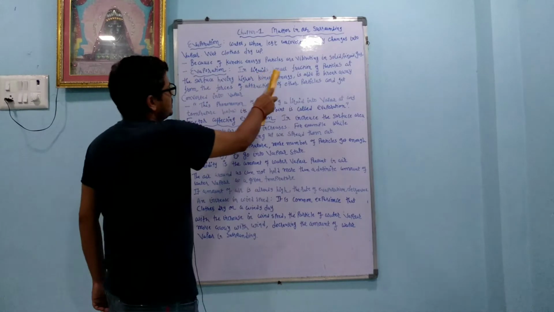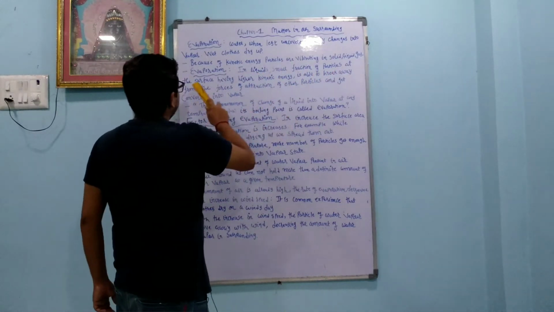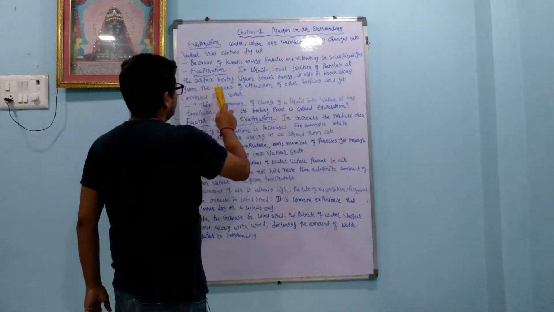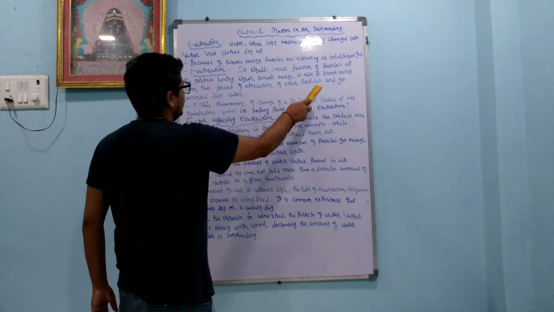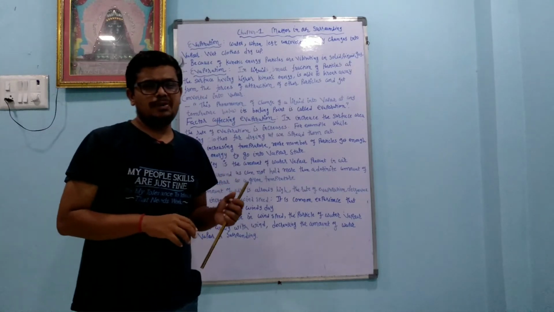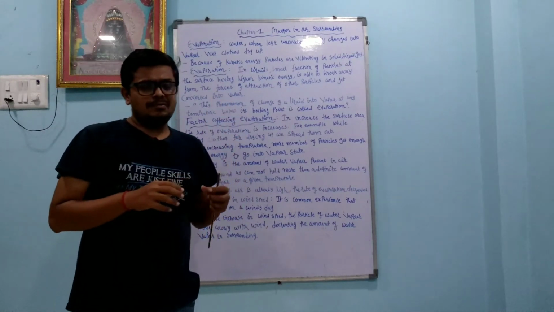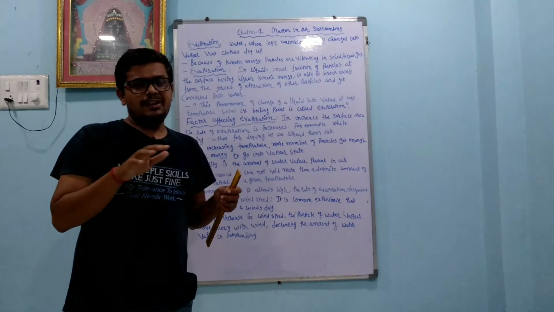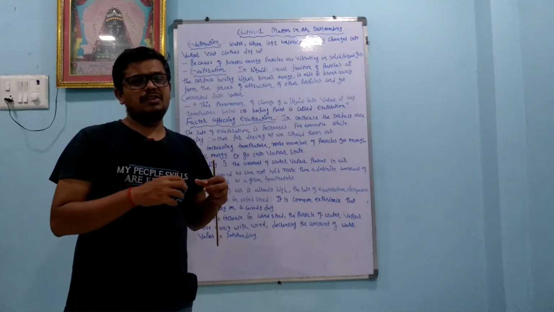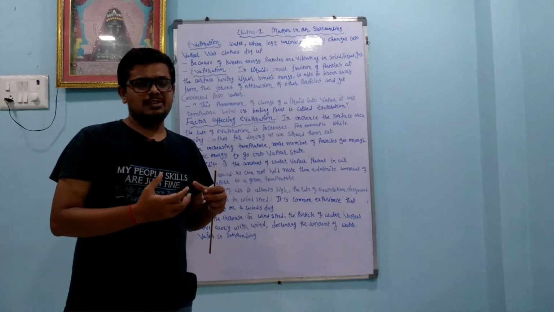Evaporation: in a liquid, a small fraction of particles at the surface, having higher kinetic energy, is able to break away from the forces of attraction of other particles and get converted into vapor. So dear student, in a liquid the outer layer particles break the bonds, and because of that they convert into the gaseous form.